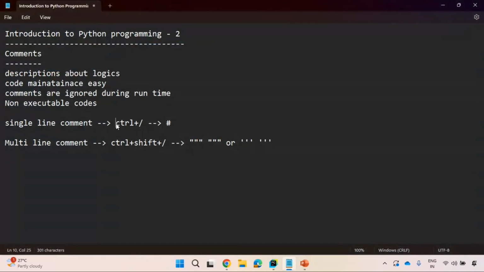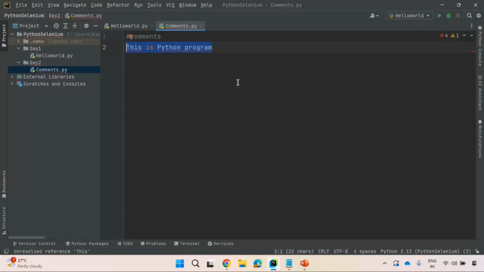Just use control plus a forward slash. Just press control and forward slash on your keyboard. You see here, pressing control forward slash. Observe here, it is automatically commented. How is it commented? Control forward slash. So at the very beginning of the line, it is automatically specifying this hash. This is one way. What is the other way?